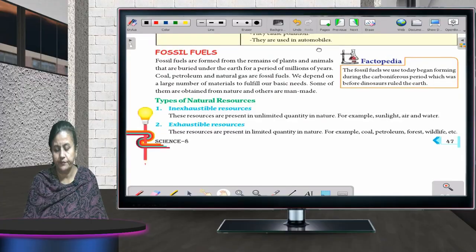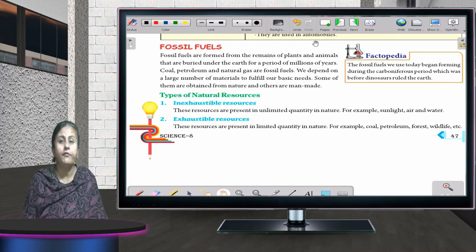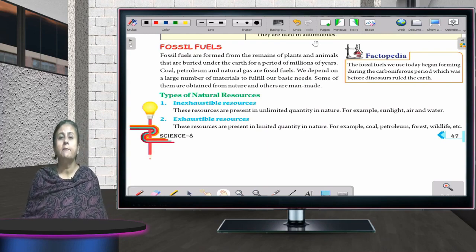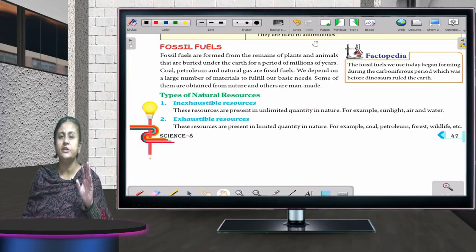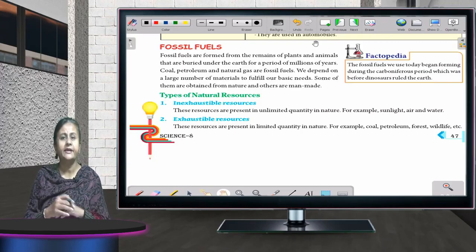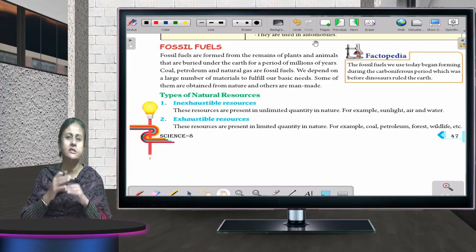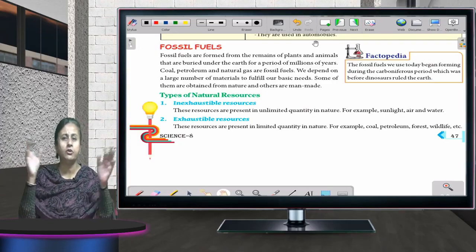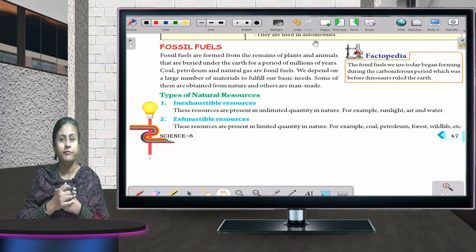Fossil fuels. This is also very important. What are fossil fuels? Fossil fuels are the fuels which are made from the dead remains of plants and animals which died millions of years ago. Their plants and animals died, and what happened? They got buried deep into the soil, and with the passage of time, with the action of wind, chemicals, air, pressure, so many things all worked on it, and what did we get after millions of years? Fossil fuels. They are buried deep inside the earth's crust.